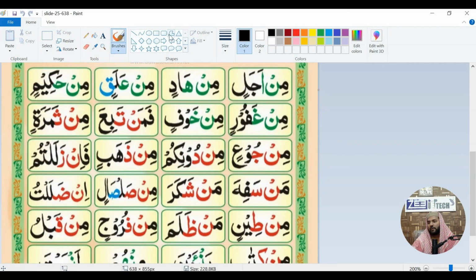Okay, here is the page, and you can see there are many letters with Ikhfa and with Izhar. So how do we know Izhar? We know the definition. After Noon Sakin and Tanween, if one of the six throat letters appears, Hamza, Ha, Ain, Ha, Ghayn, Khaa, we are going to do Izhar. We are going to read only those letters.